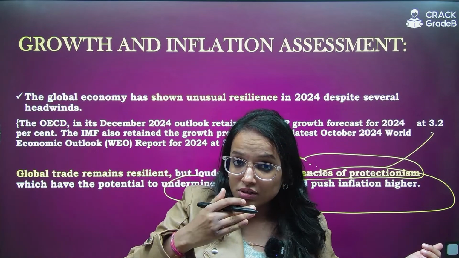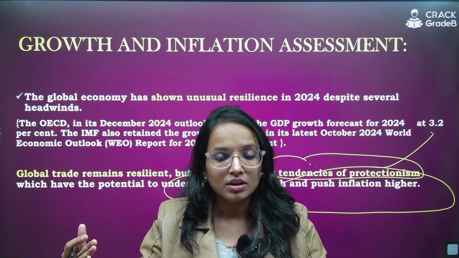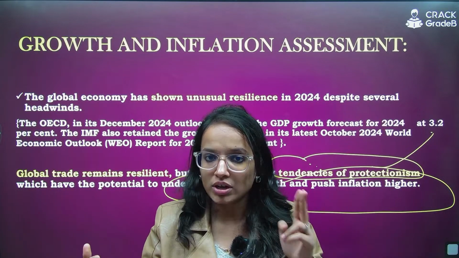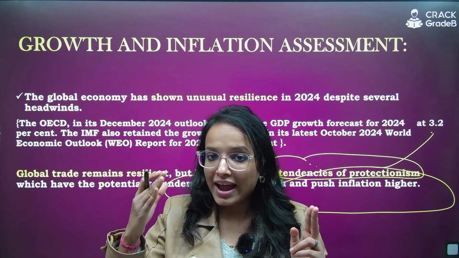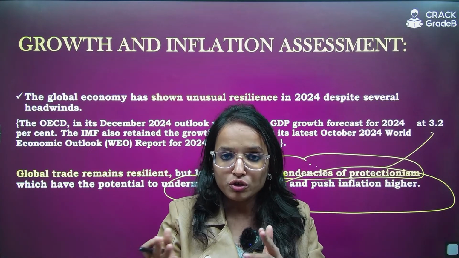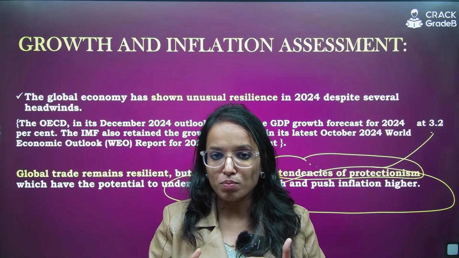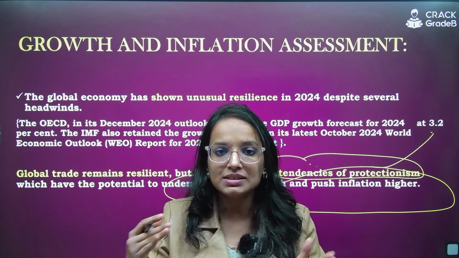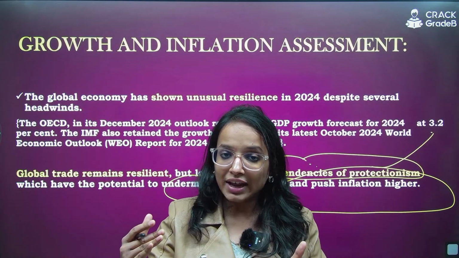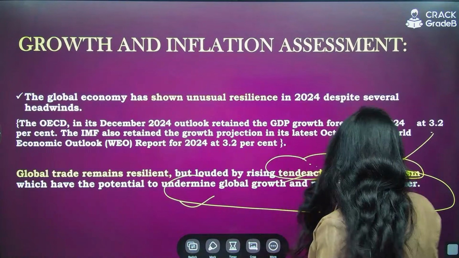Also, if it is a kind of protectionist trade policy you are adopting, then it hurts the supply chain. It hurts the adequate supply. Once supply gets blocked, it leads to cost push inflation, or it leads to bottleneck inflation, supply side inflation, right? So that is the looming risk which has been highlighted by MPC.